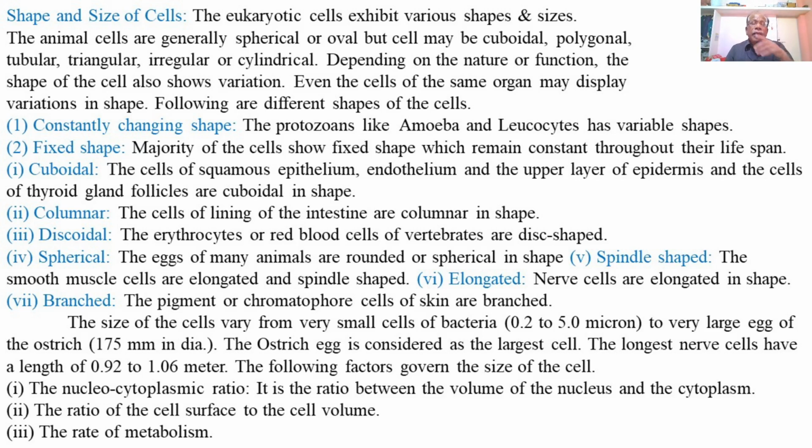So the factors influencing the size of the cells are the nucleocytoplasmic ratio, that is the ratio of the volume of nucleus and volume of cytoplasm; secondly, the ratio of the cell surface and the cell volume; and thirdly, the rate of metabolism. These are the important parameters influencing the size of the cell.